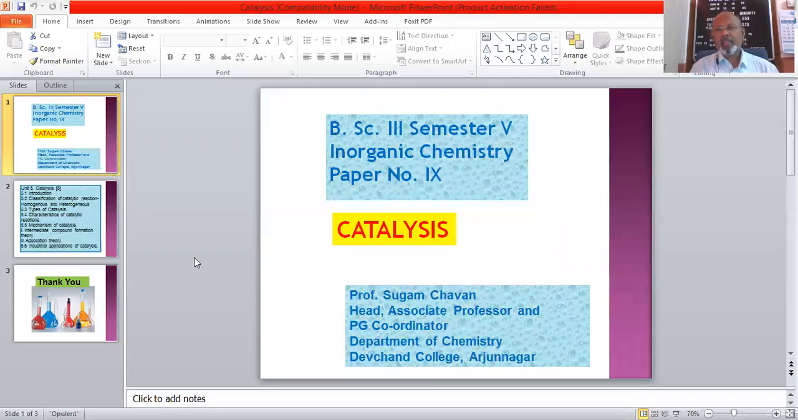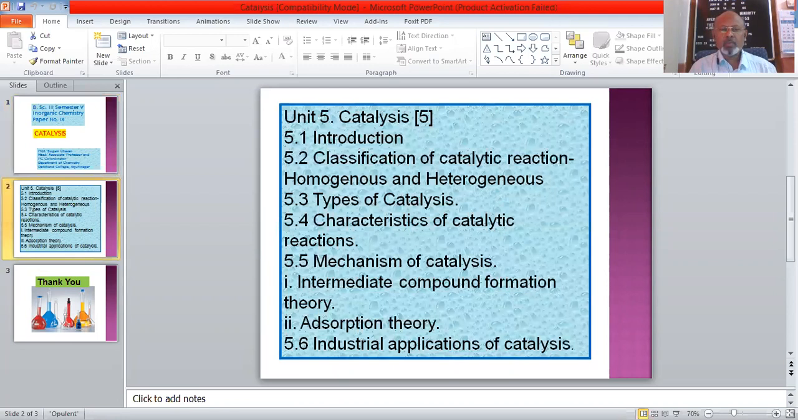In this topic, we are going to cover the part which is included in this topic. Here in this topic, catalysis, we are going to cover the points that I have mentioned here. In the beginning of this topic, we are going to study